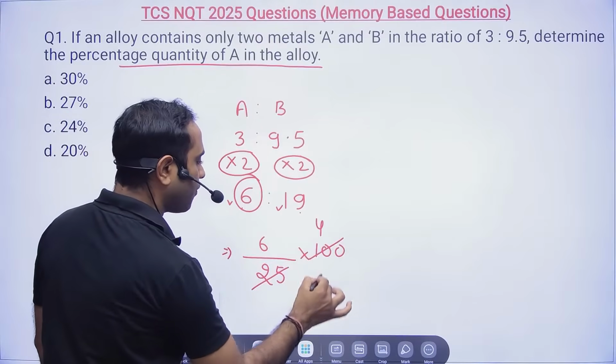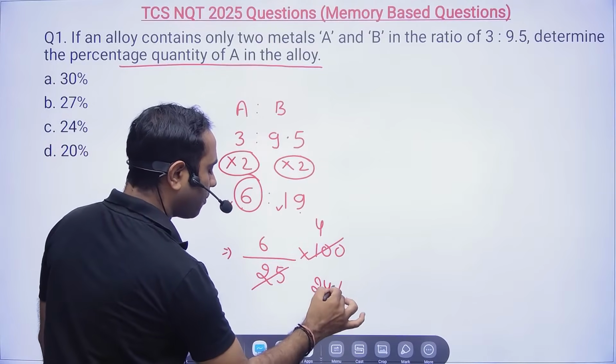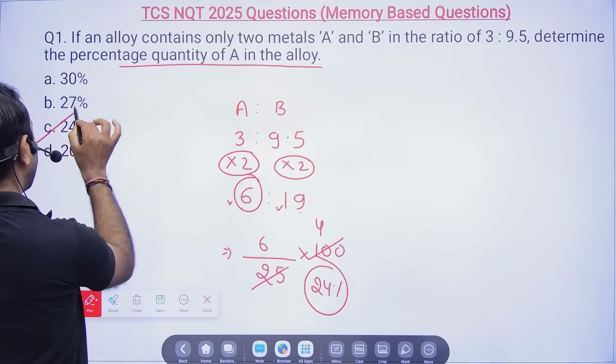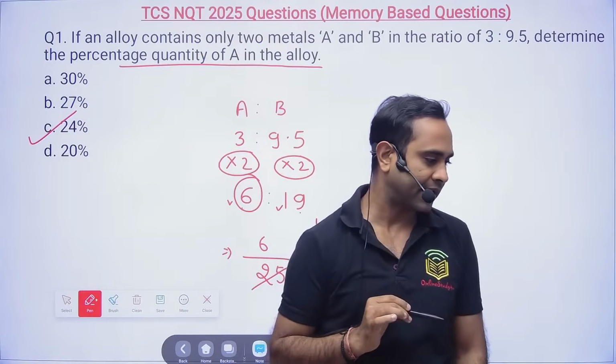So 6 by 25 into 100, 25 fours are 100, so 24% will become the correct answer. And someone had given the correct answer here.